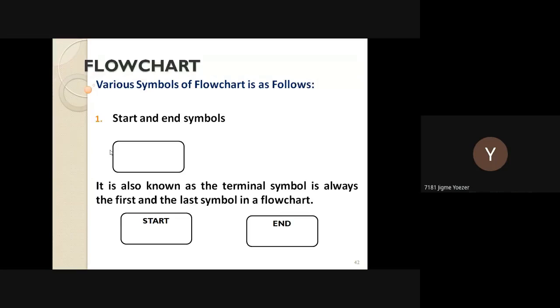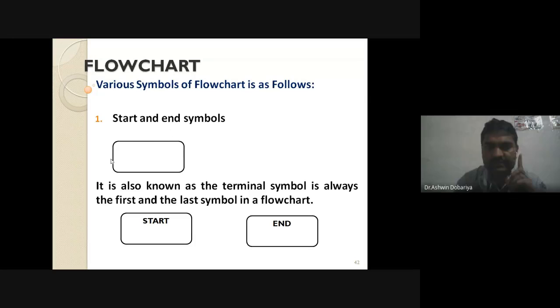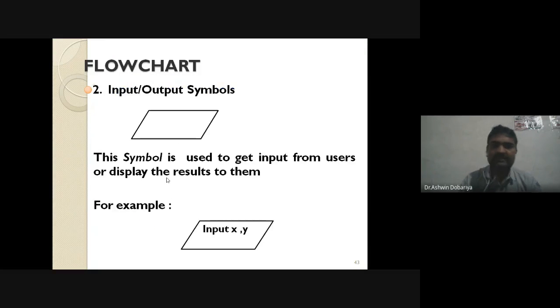Actually you have to remember these things. I will ask, okay, which symbol is used for starting and ending of flowchart? Then your answer should be like the terminator symbol, or you can say capsule symbol, right? That is the thing. Okay, which is the second symbol that we discussed?